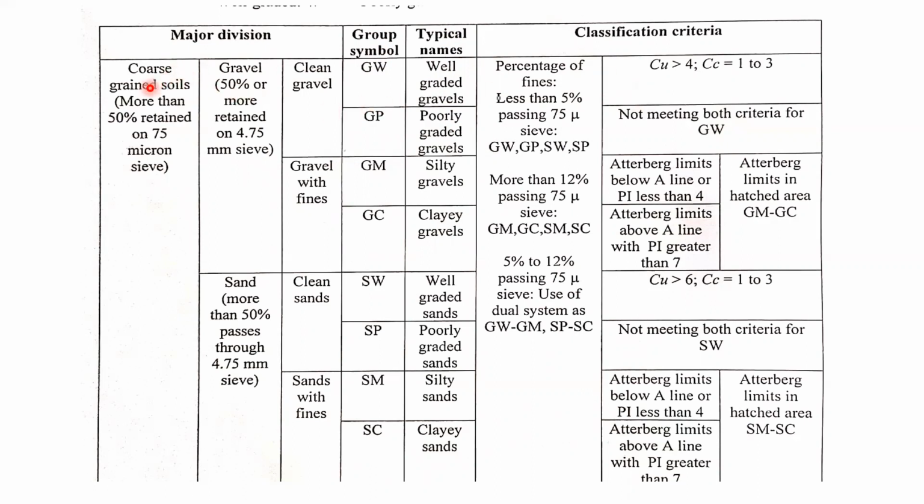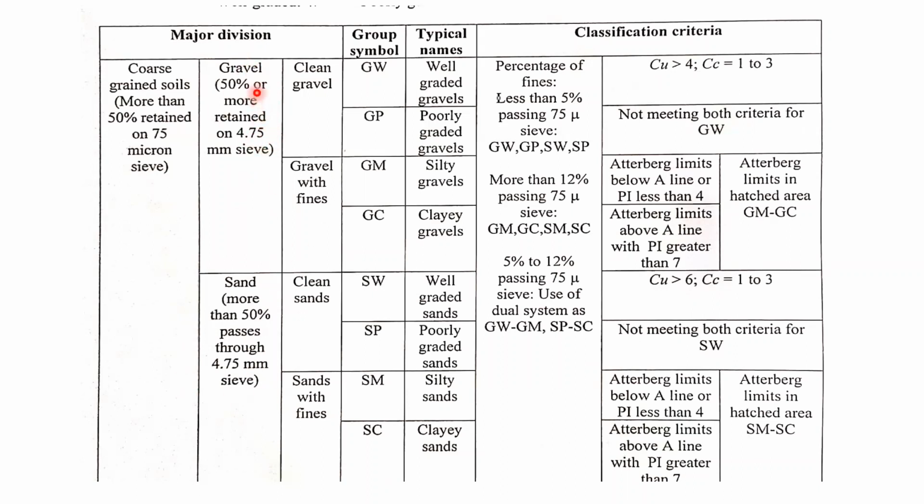As we know, when more than 50% of the soil is retained on the 75 micron sieve, in that case, we can call it a coarse grain soil. Further, this soil, which has retained more than 50% on the 75 micron sieve, we are going to categorize in two parts.